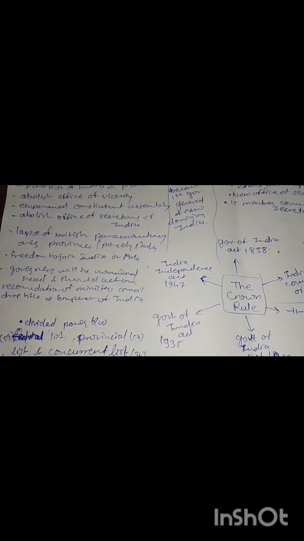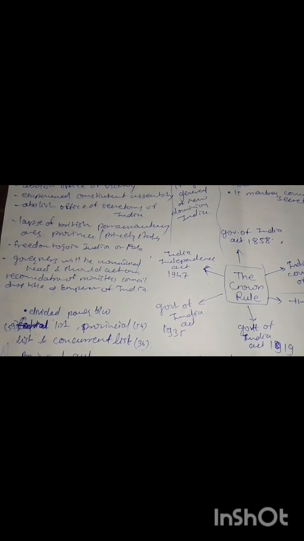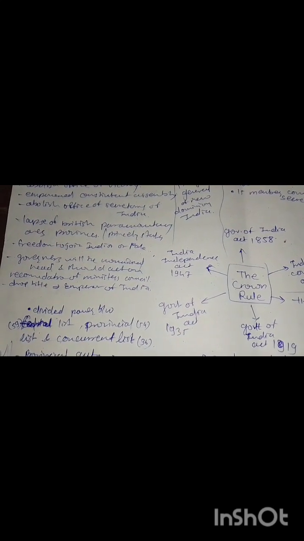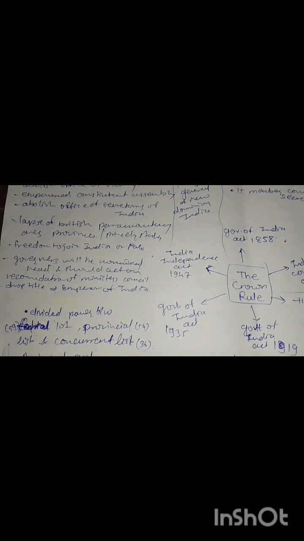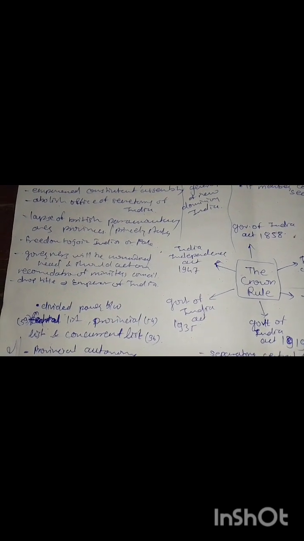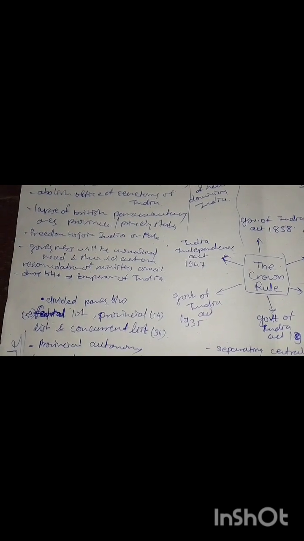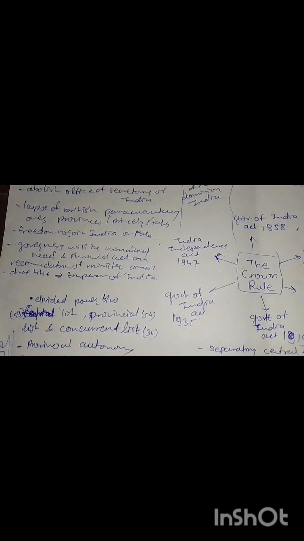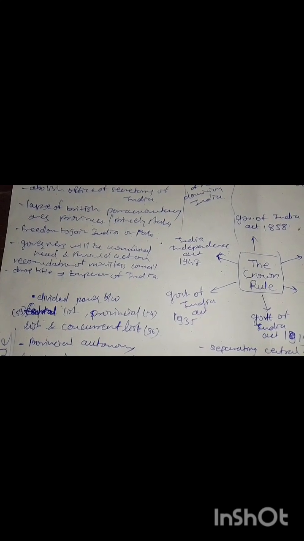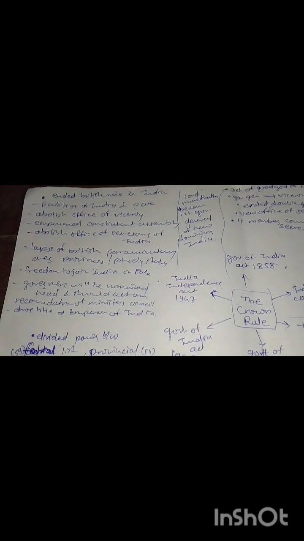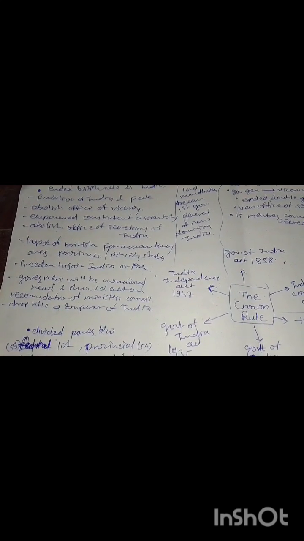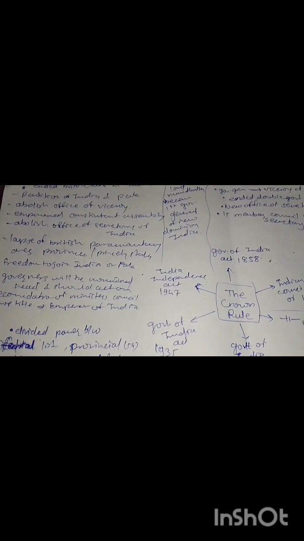And freedom to join India or Pakistan was given to the provinces, and the governors would be the nominated head and should act on the recommendation of the Council of Ministers. And the title of Emperor of India was dropped, and India was given complete independence and declared a sovereign nation. And this is all about today's topic.